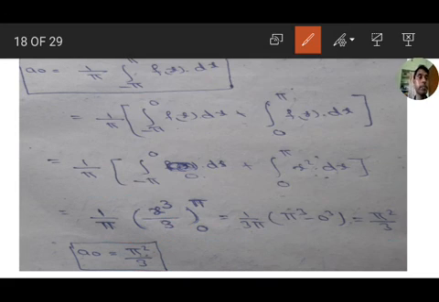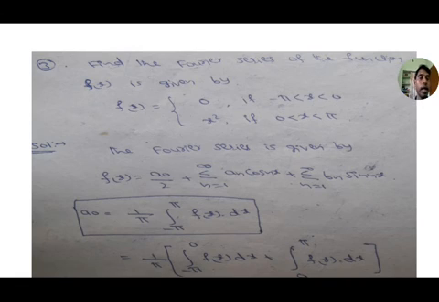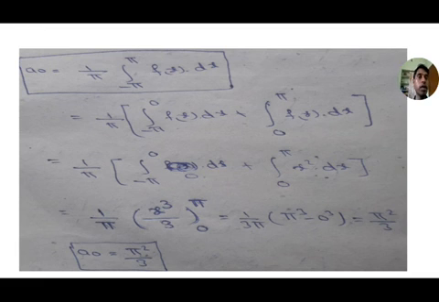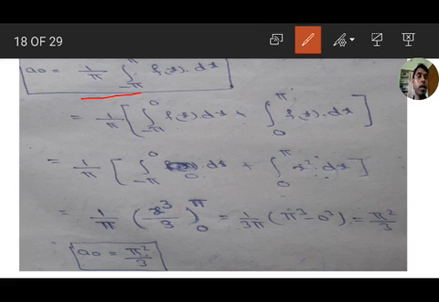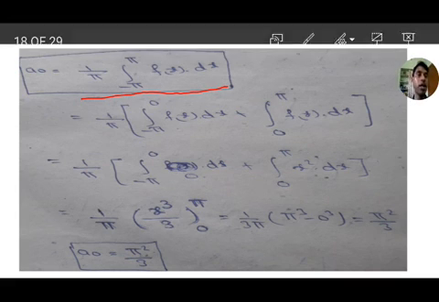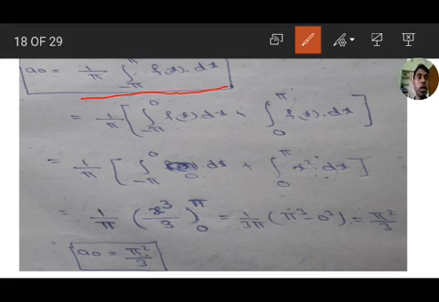Okay, I will repeat. a naught equal to 1 by pi integration minus pi to pi f of x dx. Where the function is divided into minus pi to 0 and 0 to pi, we have to divide the integration also into two parts.